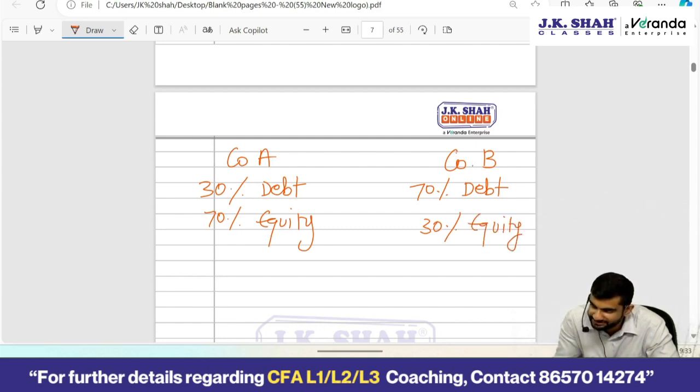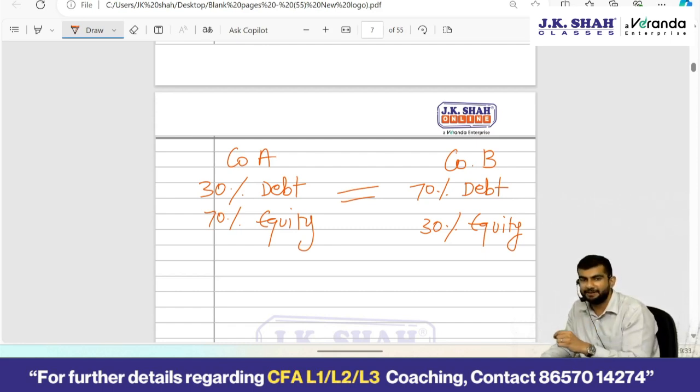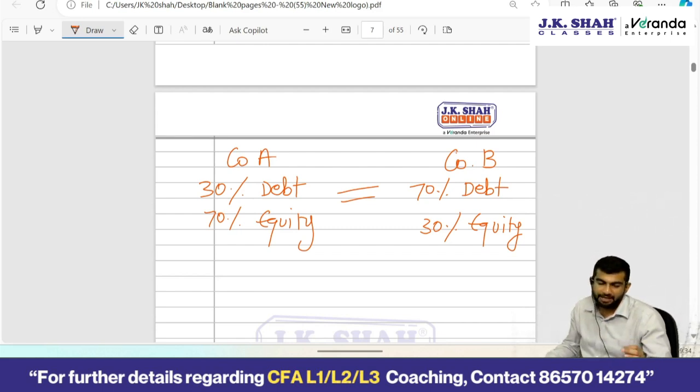As per proposition 1, both companies will have the same value, but deep inside your heart you know that company B will have a higher value. I'm not considering any cost of financial distress and everything, but purely from a theoretical perspective, company B will have a higher value just because it has more debt in its capital structure, keeping all other factors between the two companies the same.